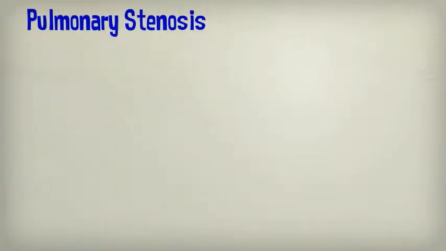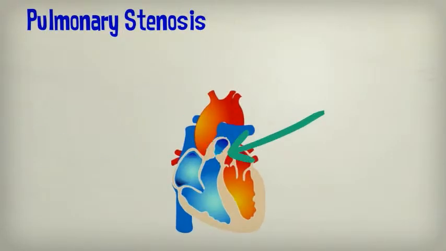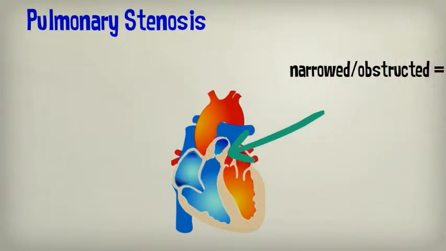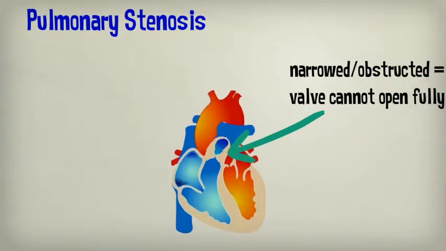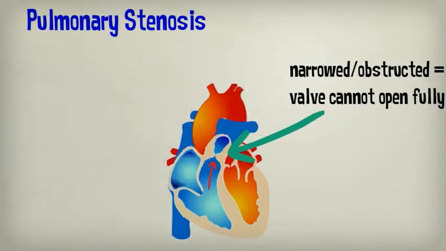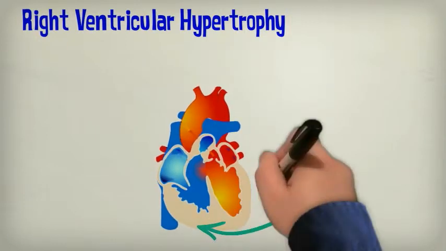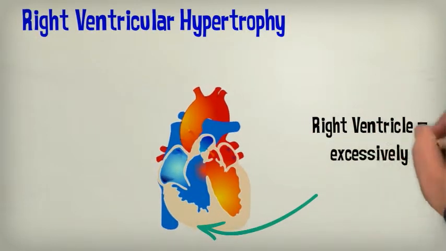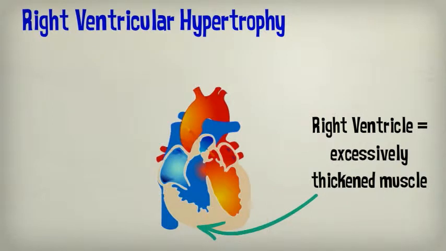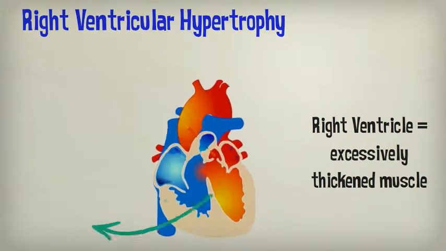Pulmonary stenosis is caused by an obstruction or narrowing of the pulmonary valve from the heart to the lungs. As a result, the heart has to work harder to pump blood through the valve, and not enough blood reaches the lungs. Right ventricular hypertrophy is the direct result of pulmonary stenosis, and by its definition is the excessive thickening of the muscular wall surrounding the right ventricle.